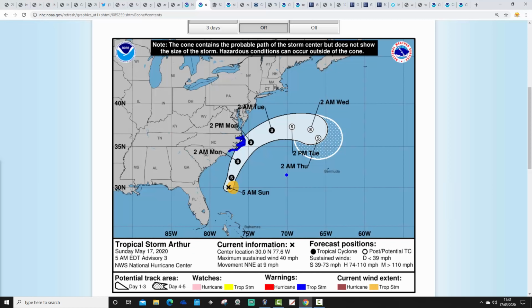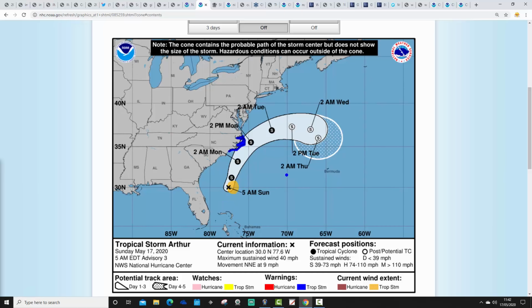This is the forecast track of Tropical Storm Arthur. So the current position is just here. This is all from the National Hurricane Centre, of course. Current position is just there. Looks like Arthur is going to give a bit of a glancing blow to the Carolinas, particularly the coast of North and South Carolina, just here through the course of tomorrow. So on the coast there, things could get pretty wild, I think, tomorrow, from tonight and tomorrow, in the far northern coast of North Carolina, and then of South Carolina, and then more widely along the coast of North Carolina.